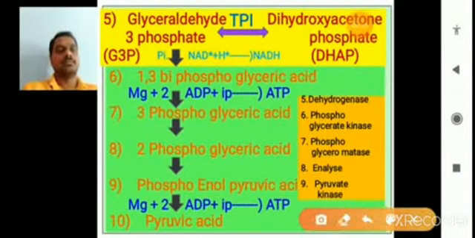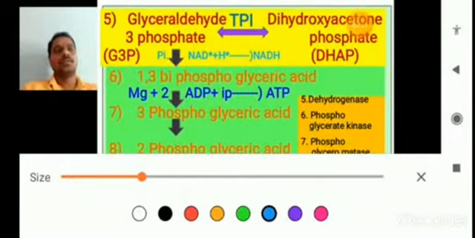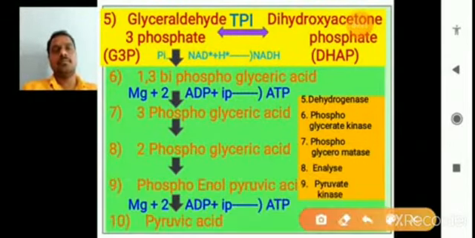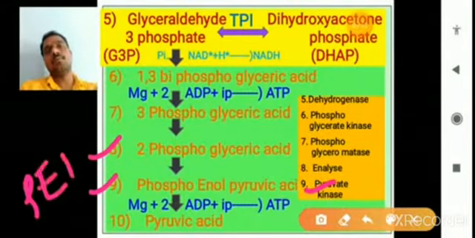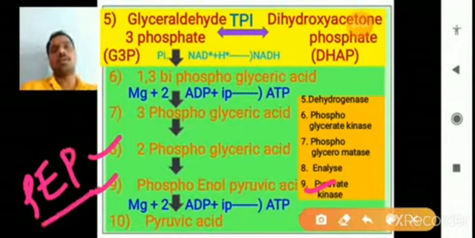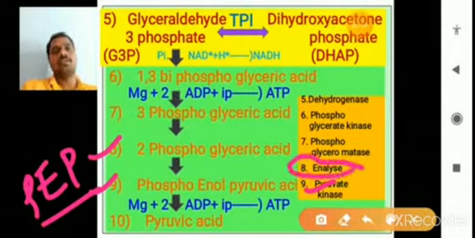And in the next one, between the eighth and ninth step, 2-phosphoglyceric acid becomes phosphoenolpyruvic acid, PEP. Here the enzyme is very important, what we call enolase.